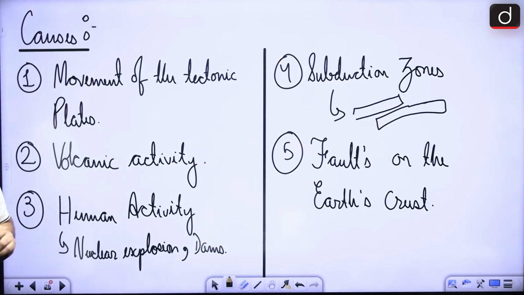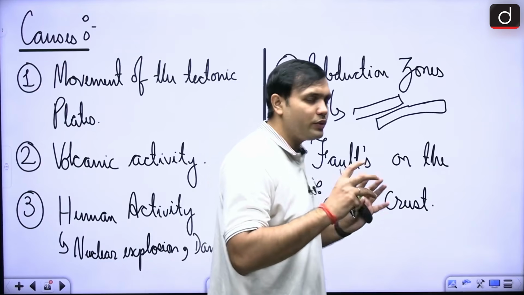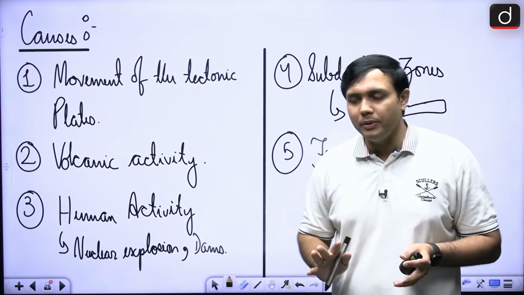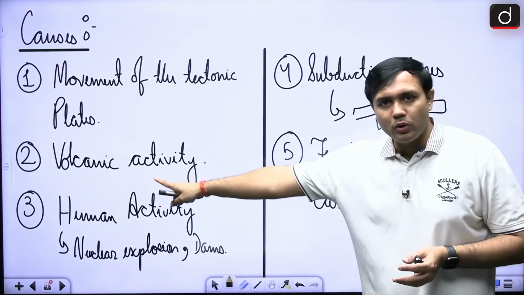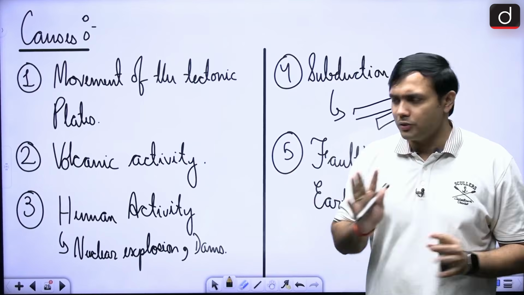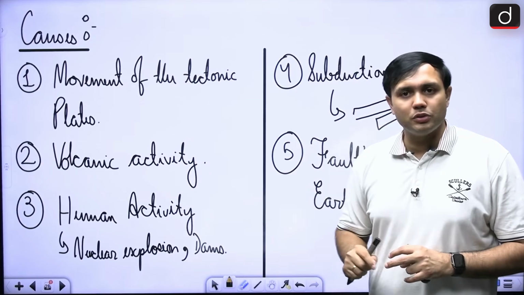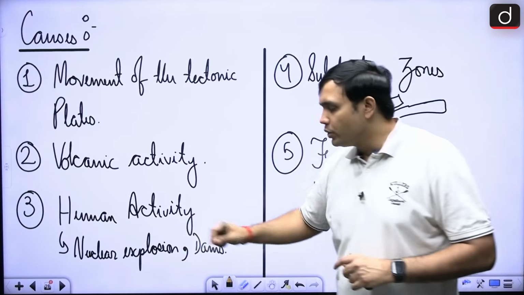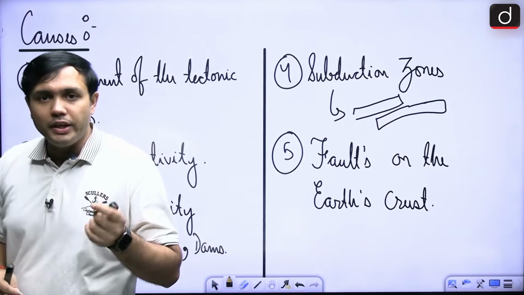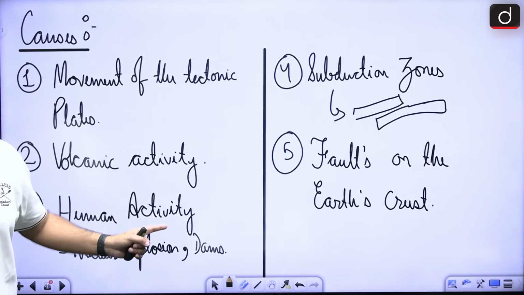generally speaking, whenever we are talking about earthquakes, we mostly consider it in case of tectonic movements. But are there other causes through which earthquakes can happen? So there are. It can be caused due to volcanic activity. This is something that we have seen even in the past also, right? Then even human activity can cause earthquakes, especially if there is nuclear explosions. Even dams can cause earthquakes, right? So that is a very important aspect, right? That even human activity is able to cause earthquakes.